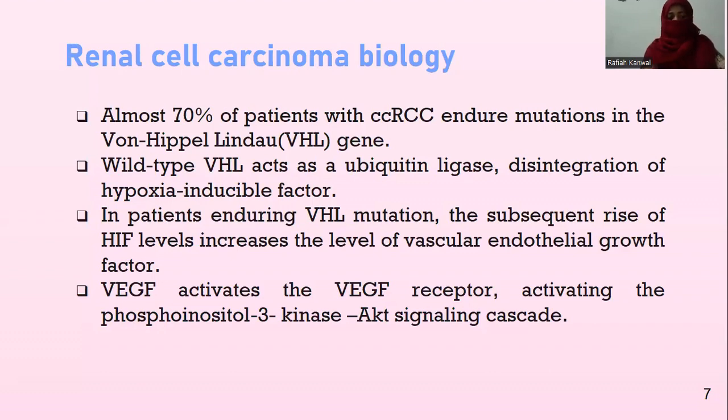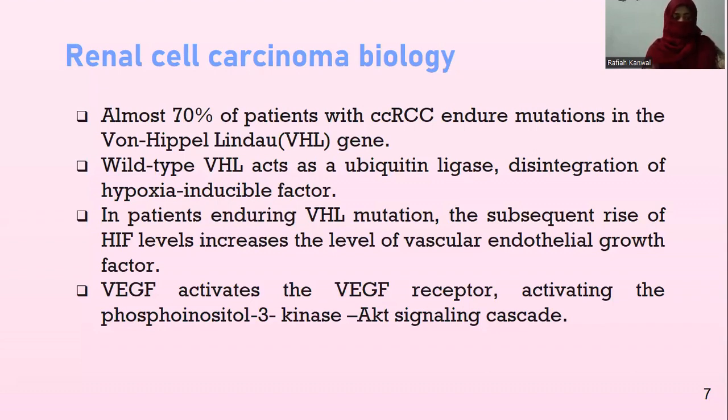Wild-type VHL causes the disintegration of hypoxia-inducible factors. And in patients enduring the von Hippel-Lindau gene mutation, the subsequent rise of HIF level increases the level of vascular endothelial growth factor. HIF regulates several genes including vascular endothelial growth factor.